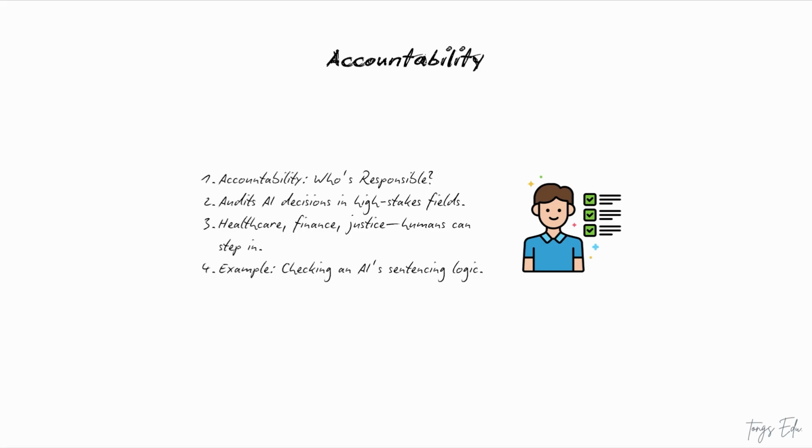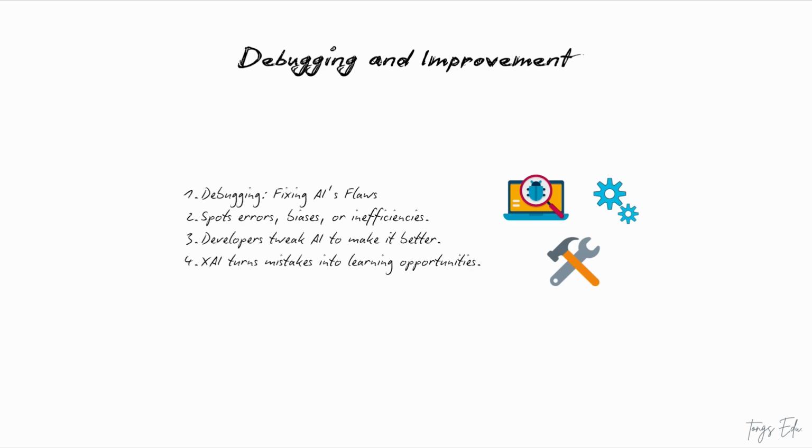Next up, we've got debugging and improvement. This one's a game changer for developers. AI models can be like tricky puzzles. Sometimes they've got errors, biases, or just plain weird quirks. XAI is like a magnifying glass that helps developers zoom in and spot the problems. Maybe the AI is biased because it trained on bad data, or it's missing the mark because of a glitch. By understanding why it's wrong, devs can tweak it, train it better, and make it sharper. XAI doesn't just explain, it helps AI grow.